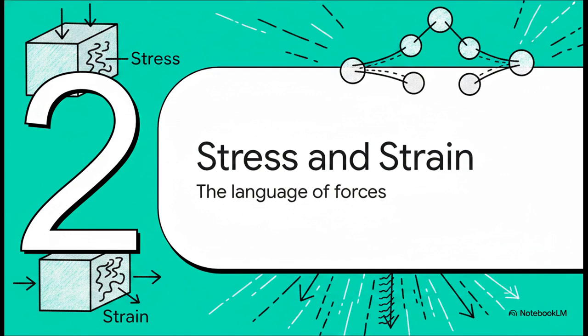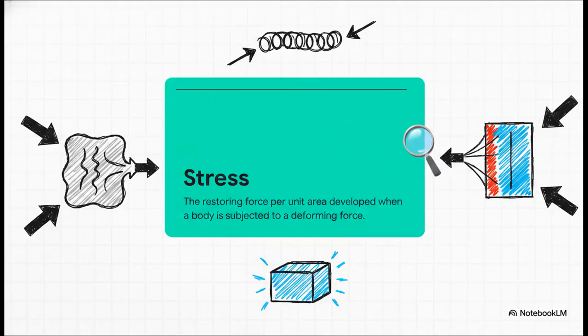Moving on to Section 2, defining stress and strain, the language of forces. To understand how materials behave under pressure, we first need to build up our vocabulary with these two fundamental concepts. What's really fascinating here is the definition of stress. Because in physics, stress isn't what you do to the object. It's actually what the object does in response. When you push or pull on something, stress is the internal restoring force per unit area that's actively fighting back against your push. It's the material's way of trying to maintain its shape.